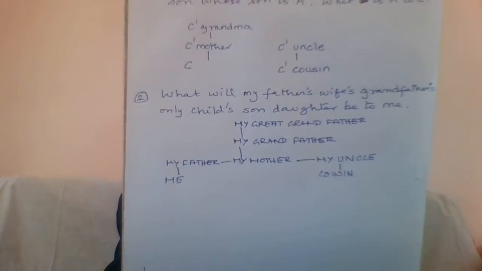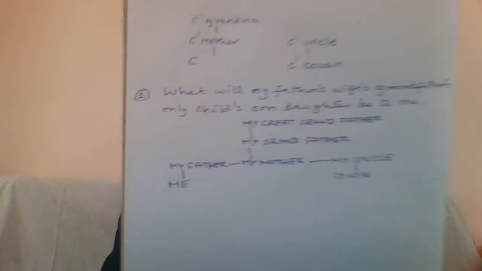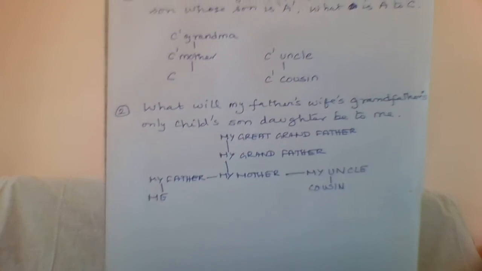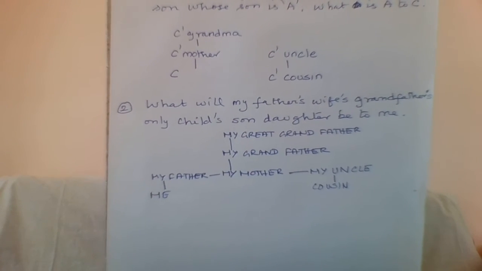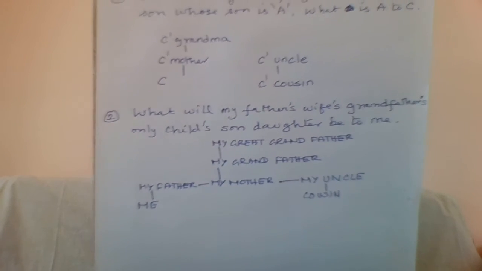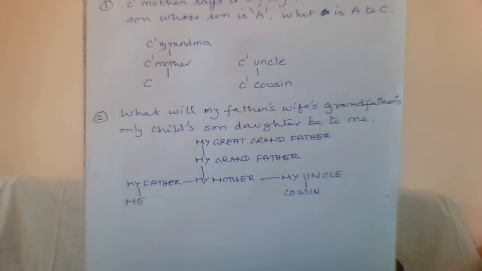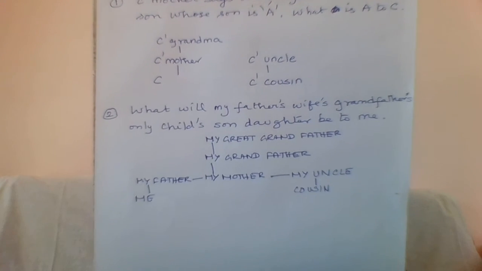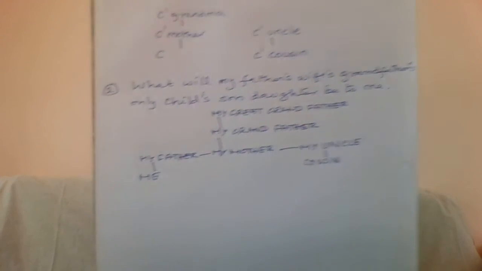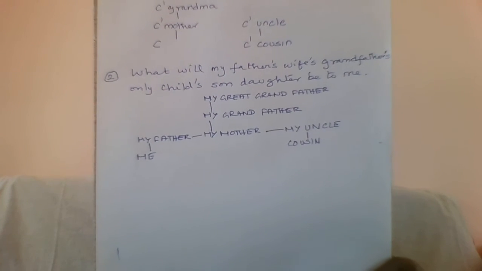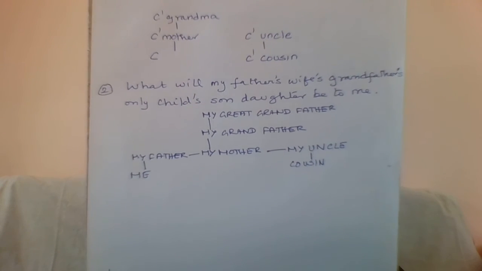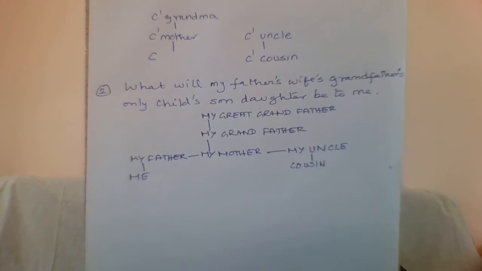Here we have two questions. Question 1 says, C's mother says to C, my mother has a son whose son is A. What is A to C? So I have drawn a diagram.